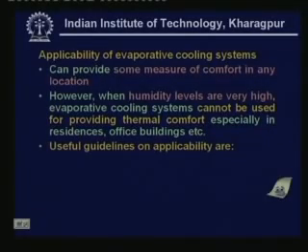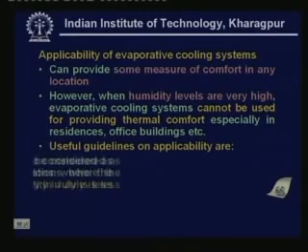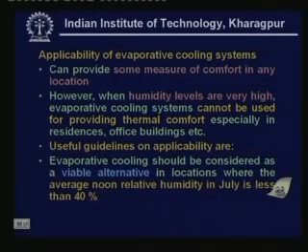So what are the useful guidelines? These guidelines are not very stringent, but they just give some idea on where you can use or cannot use these systems. One older guideline is that evaporative cooling should be considered as a viable alternative in locations where the average noon relative humidity in July is less than 40%.